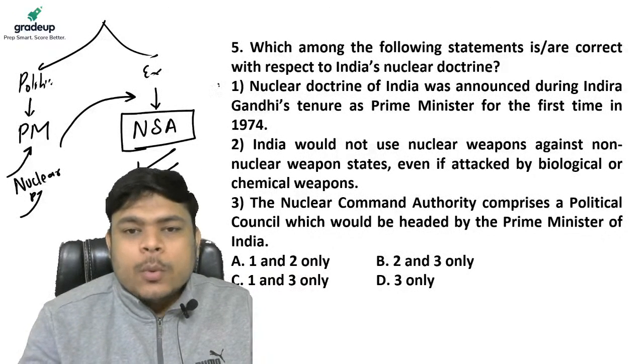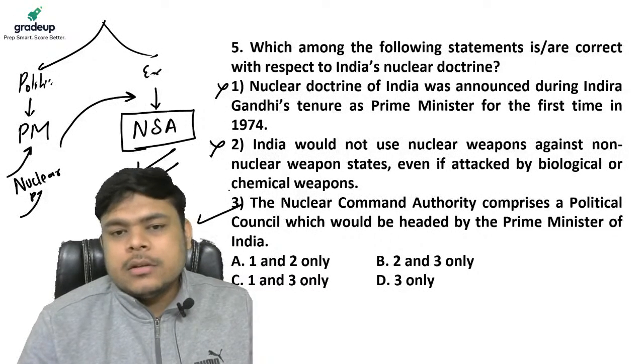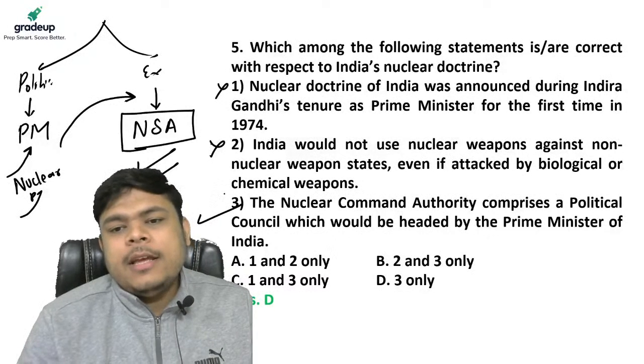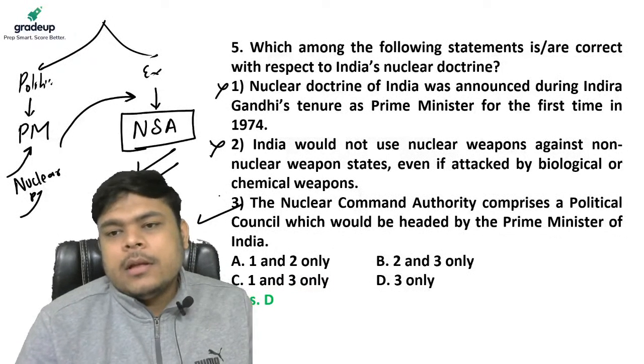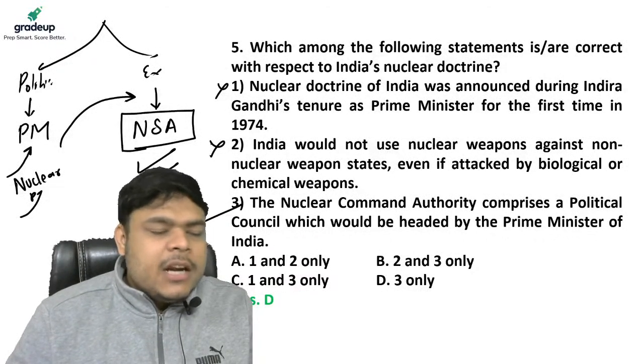So hence statement 1 is wrong, 2 is wrong, and 3 is absolutely right. Fine. 3 is absolutely right. So what will the answer be? Tell me. It will be D. Yes or no, my dear friends? Is that clear to you or not?